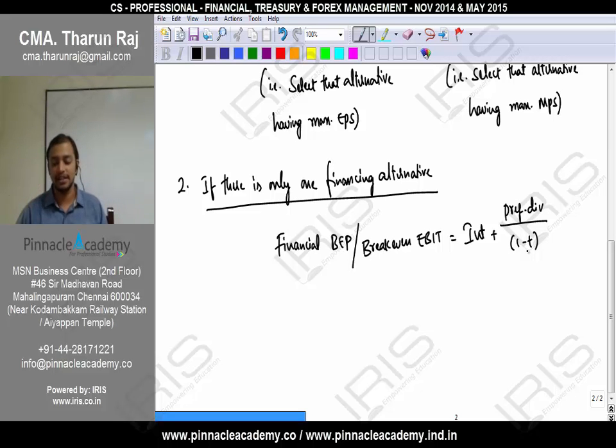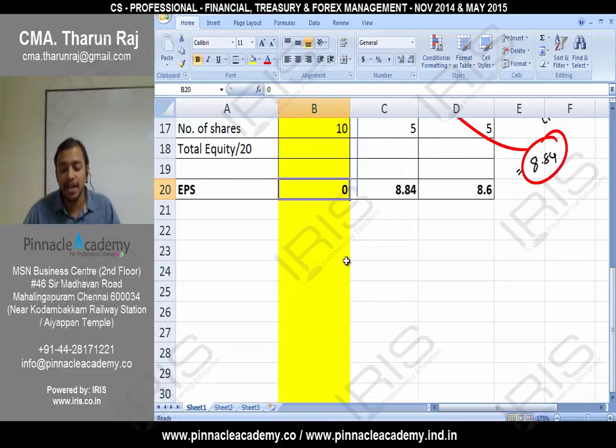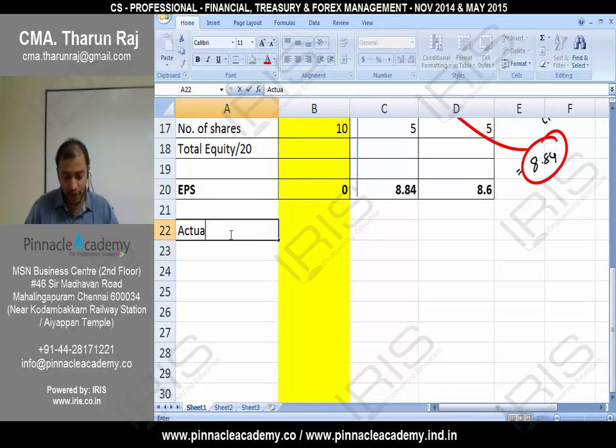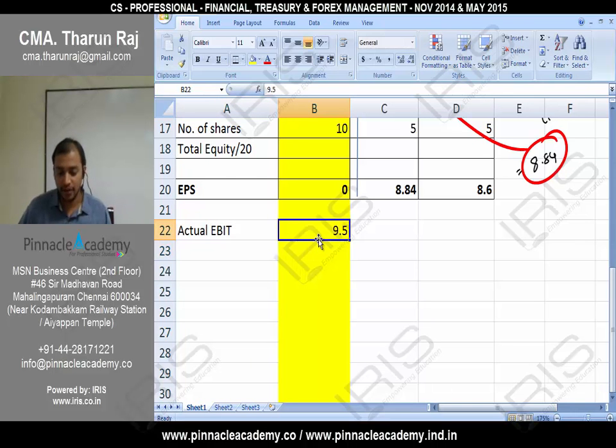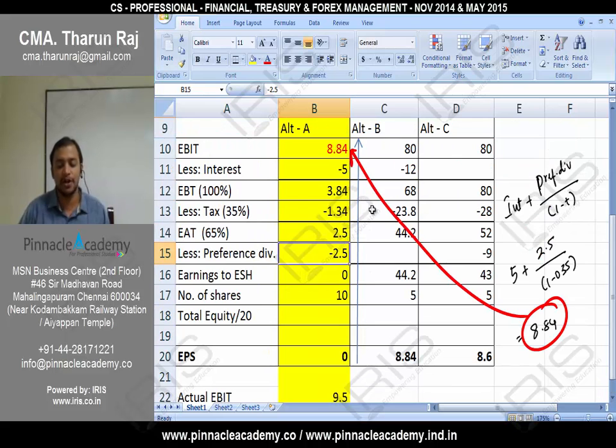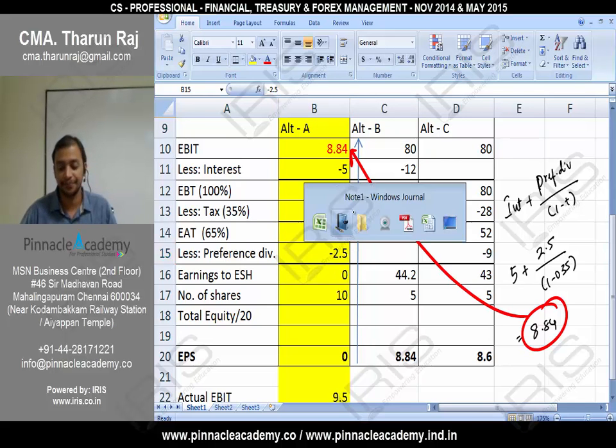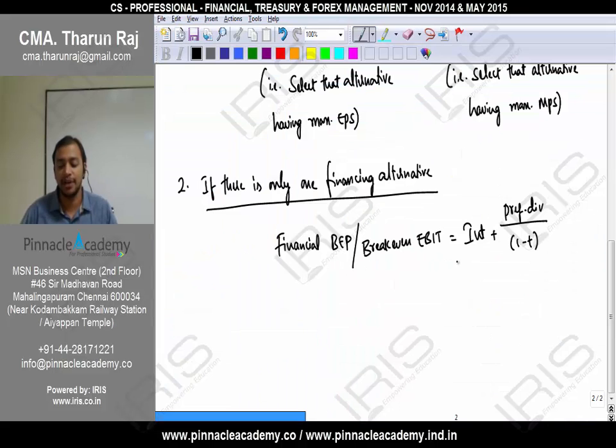Okay. Now listen carefully. Your actual EBIT is 9.5 crores. Will you accept this? But what is the financial break-even point? 8.84. Will you accept this alternative? Yes. If you get 8.84, you can recover the interest and preference dividend. But you are getting more than 8.84. So it is worthwhile to accept. Suppose if it is less than actual EBIT, it is not advisable to accept. Understood? So financial break-even point or break-even EBIT is equal to interest plus preference dividend divided by 1 minus tax rate.